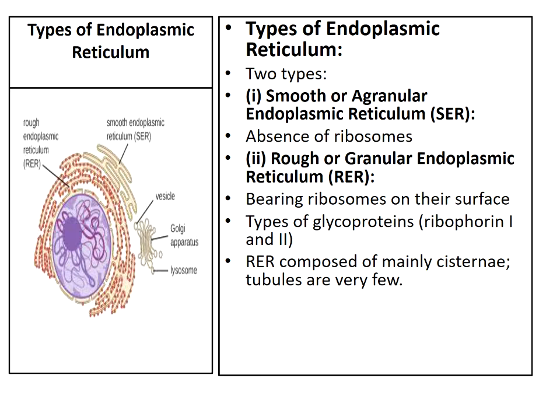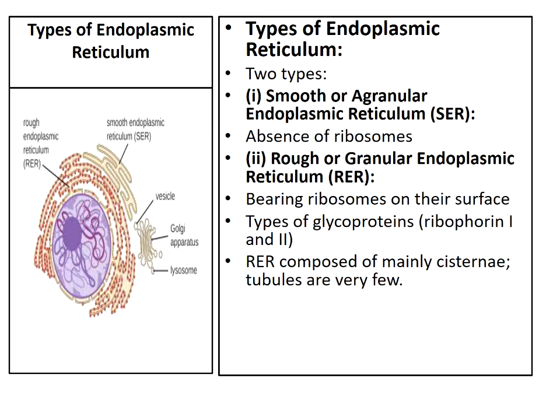In smooth endoplasmic reticulum we observe the absence of ribosomes, and it is composed mainly of tubules and vesicles. Next, second one is rough endoplasmic reticulum. These bear ribosomes on the surface, so they are called rough endoplasmic reticulum.